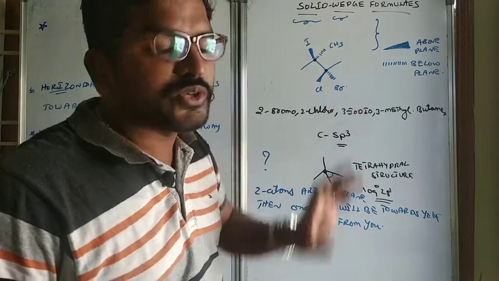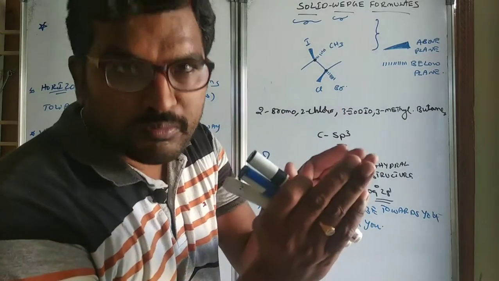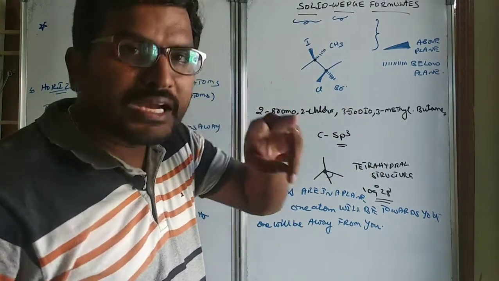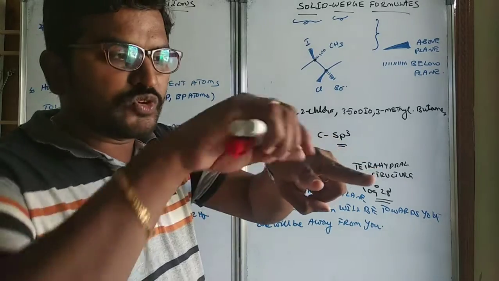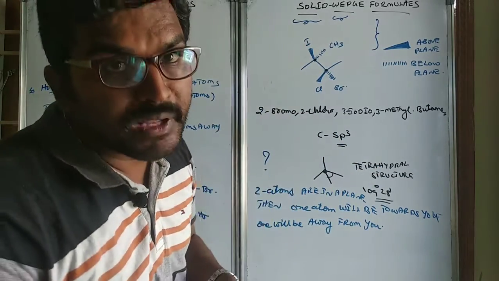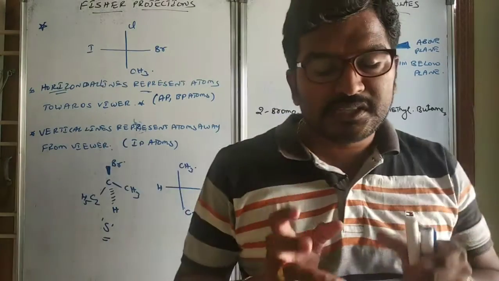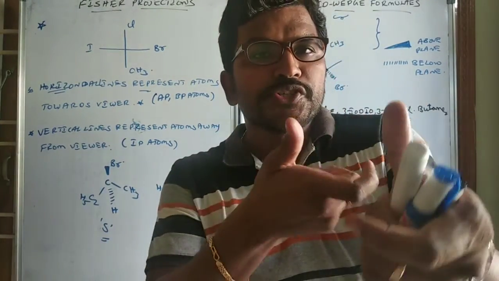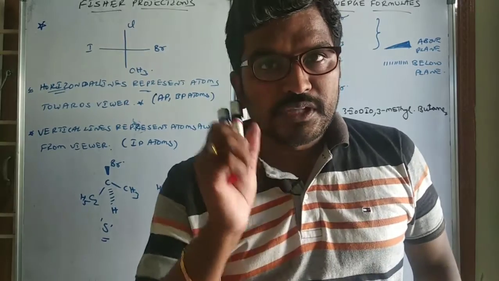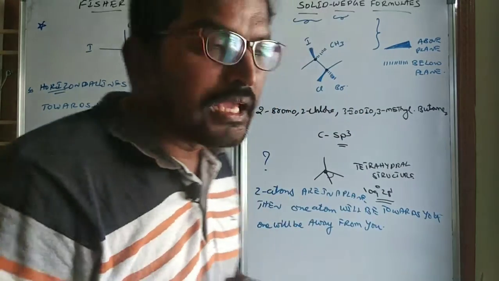In solid wedge projections, you have to view a compound in such a way that two atoms will definitely be in the plane, so one will be above and one will be below. But in the case of the Fisher projection, you have to see atoms in such a way that two will be towards you and two will be away from you.